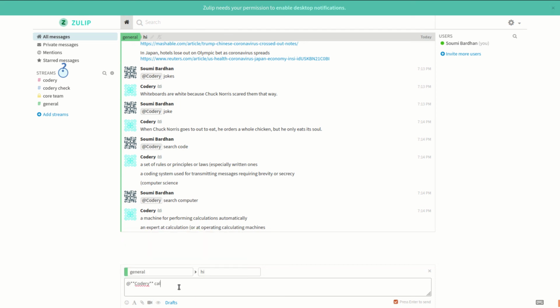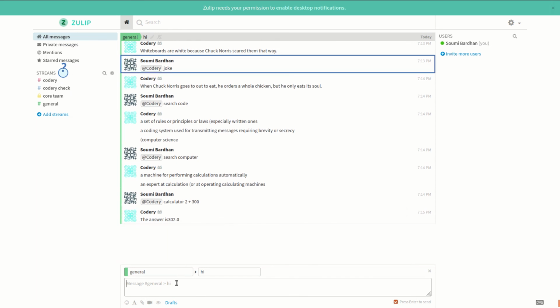Finally, we'll be checking the Codery calculator, which can perform any kind of calculations you want to perform on the Zulip chat. Yeah, so you don't even need to access any other kind of software. You can directly perform calculations from the chat through Codery.